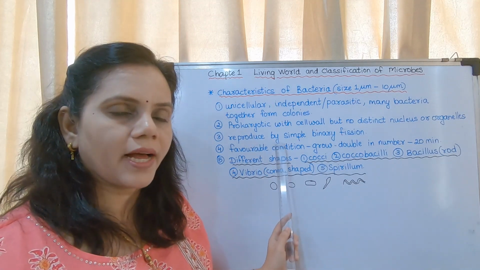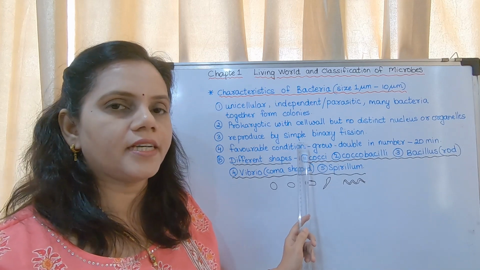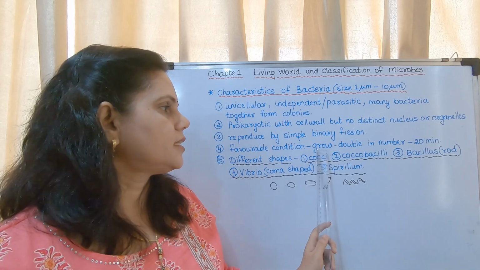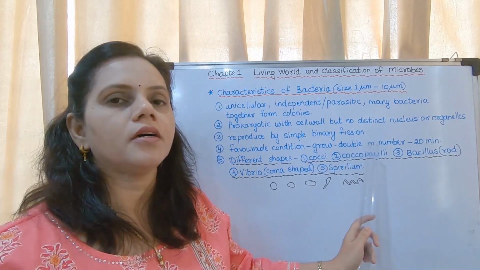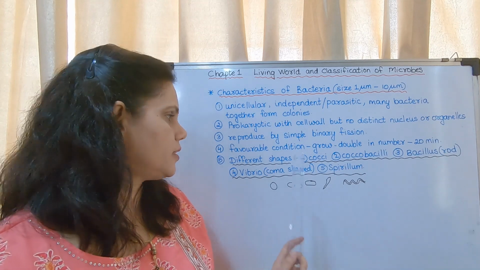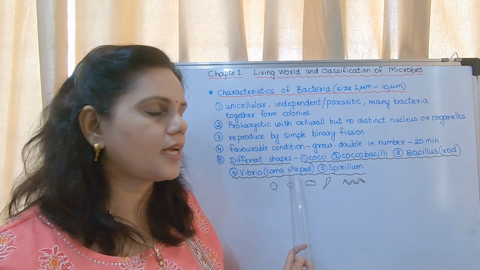They reproduce by simple binary fission, that means 1 divides into 2. Under favorable conditions, they grow and double in number within 20 minutes. Within 20 minutes, they are doubled. And there are different shapes. What are the different shapes of bacteria?